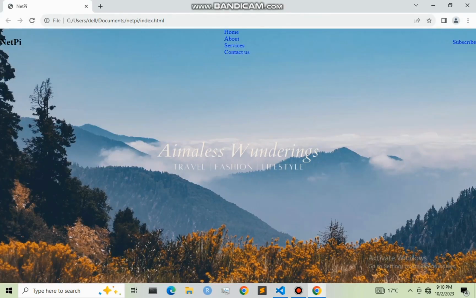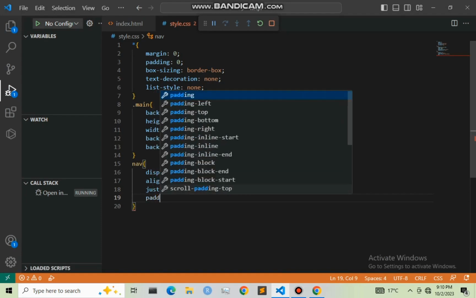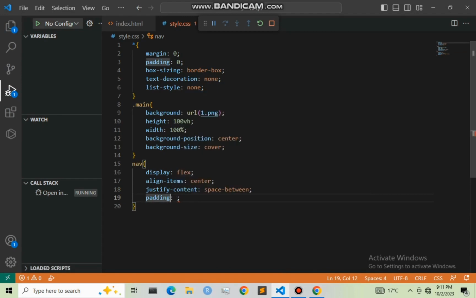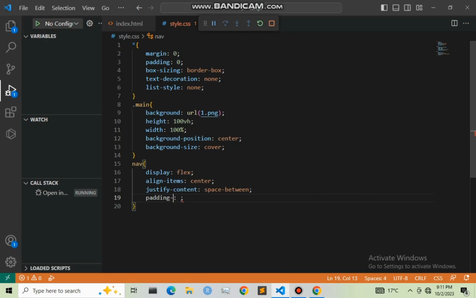So as you can see, right here we have this logo, and also our list and subscribe button at the far end. So also right here I'm going to give the padding. Padding top, I'm going to give it as 45 pixel.